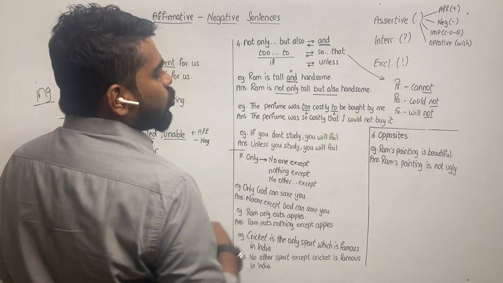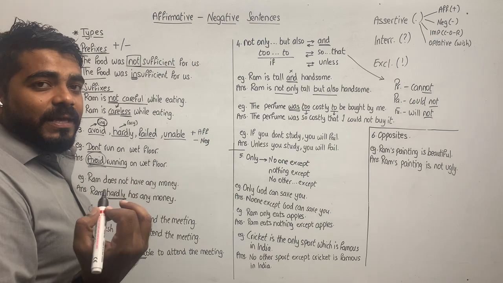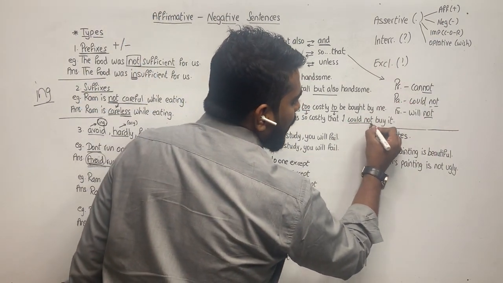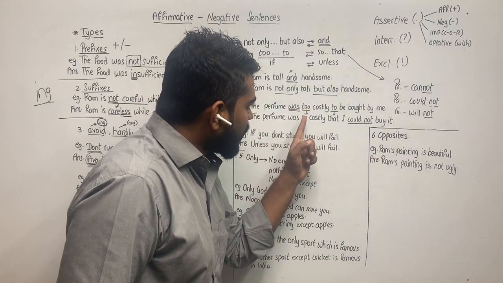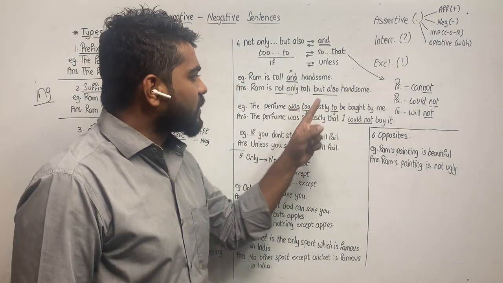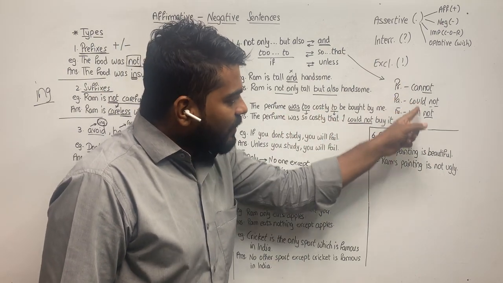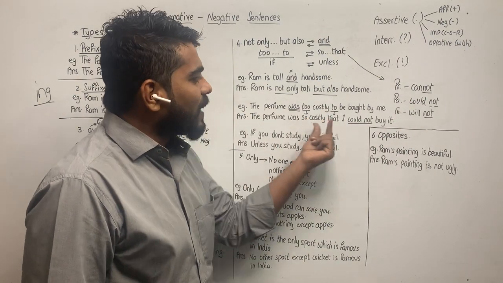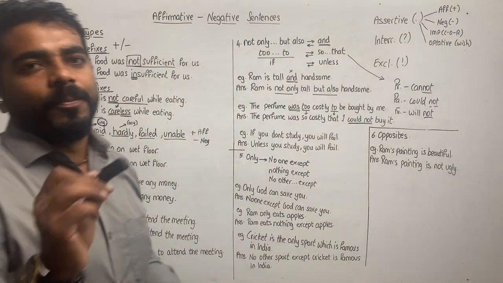The perfume was too costly to be bought by me. Now, because it is "was", it is in the past tense. In the past tense, we add the words could not. Hence, we have added could not. So, what we do in this? We remove TW2, place so in the same place. We remove TO2, add that in the same place. And we add these words according to their tenses. Now, because this is past tense, we are adding could not. Okay? So, the perfume was too costly to be bought by me.